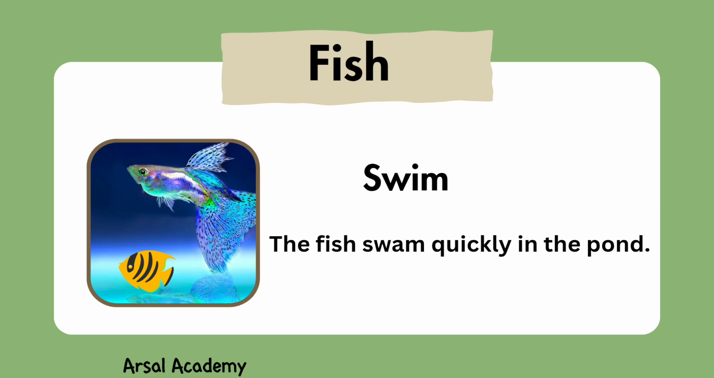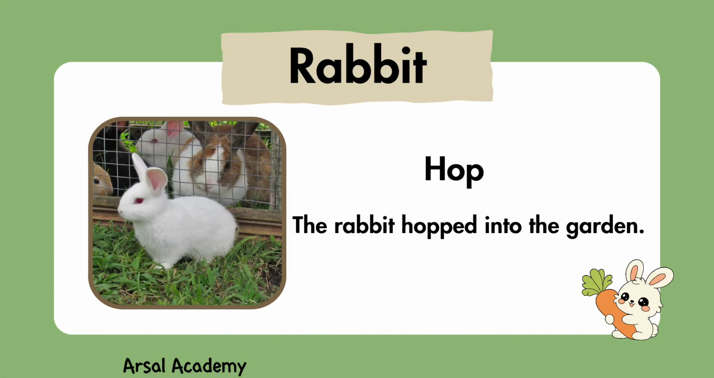This is a fish. A fish can swim. The fish swam quickly in the pond. This is a rabbit. Rabbit can hop. The rabbit hopped into the garden.